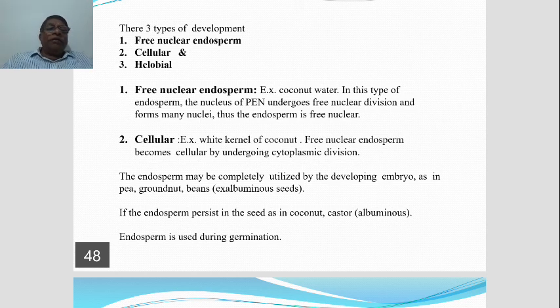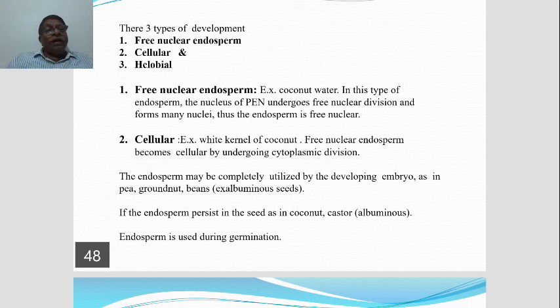In some plants like pea, groundnut, beans, horse gram, soybean, green gram, the endosperm is completely utilized by the developing embryo.